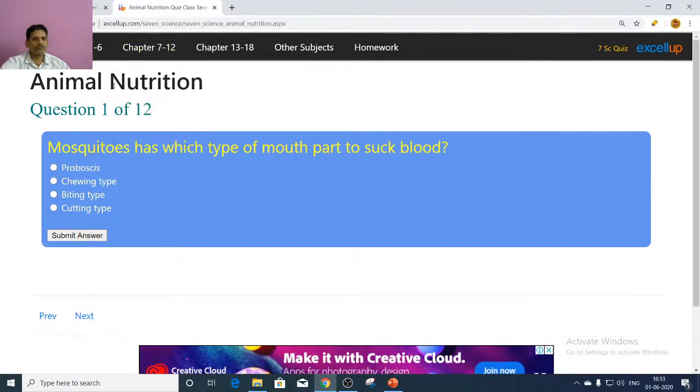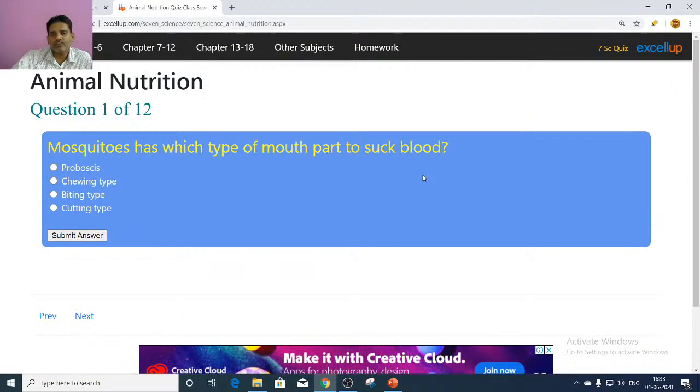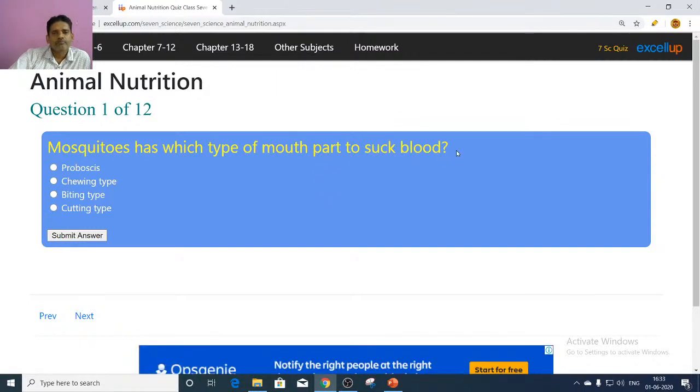Next, let us see the nutrition in animals, some of the typical questions. Mosquitoes has which type of mouth part to suck blood? Actually, the heterotrophic nutrition, the parasite, external parasite, that is mosquito, they has a piercing and sucking type of mouth parts. So a needle-like structure is present.